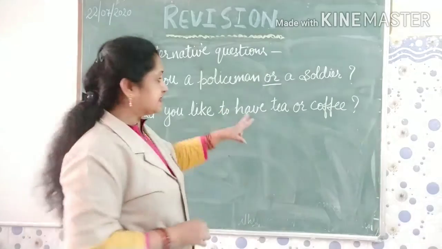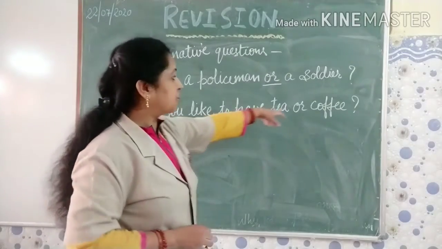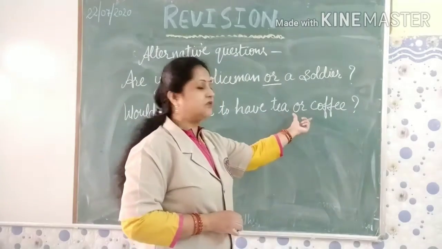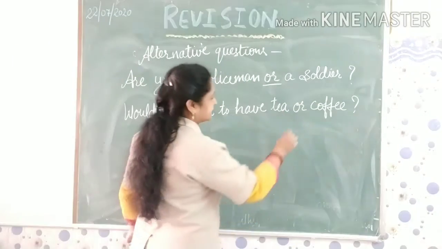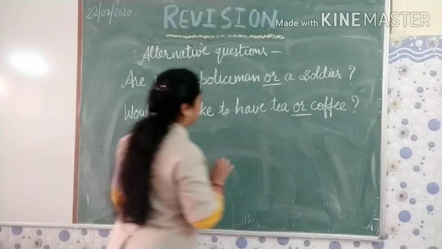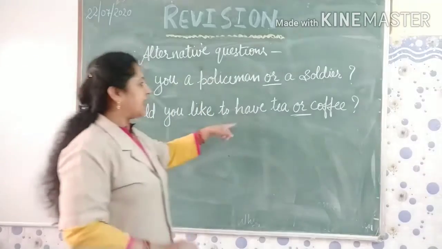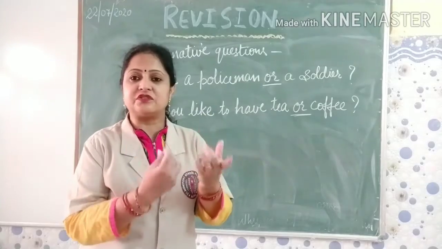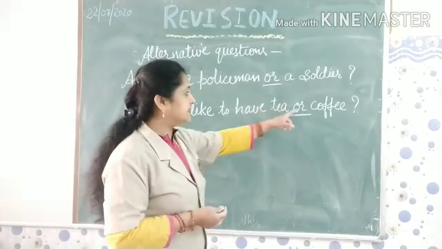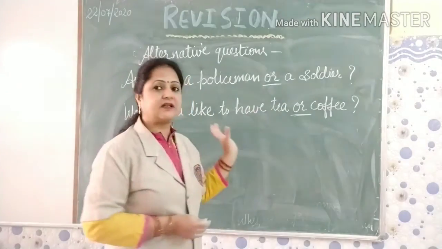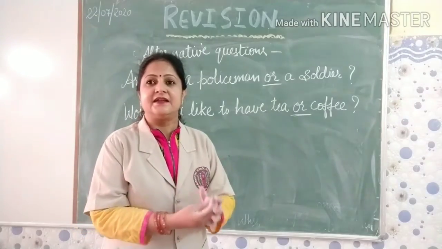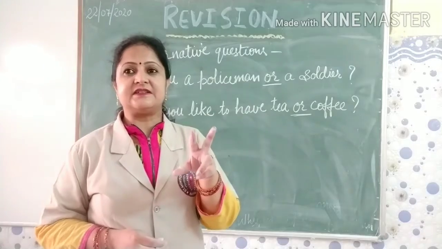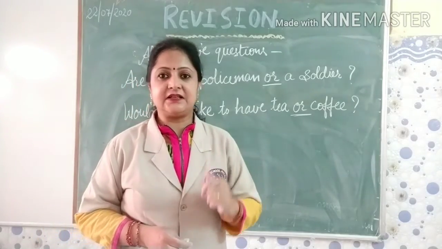Two choices like tea or coffee are already given here, and both the choices are connected with or. So would you like to have tea or coffee? Now we need to choose one of the given options. So this is called alternative questions, where the choice is between the options contained in the question themselves.